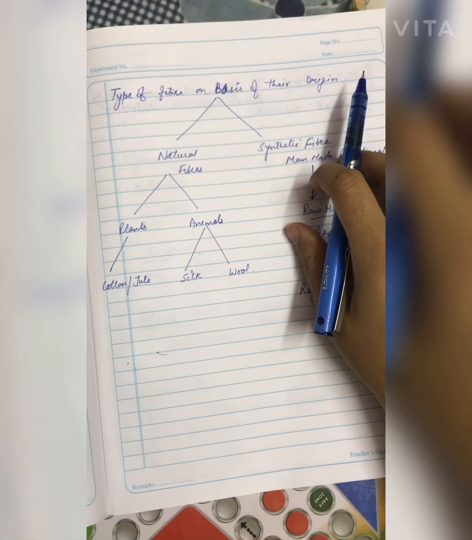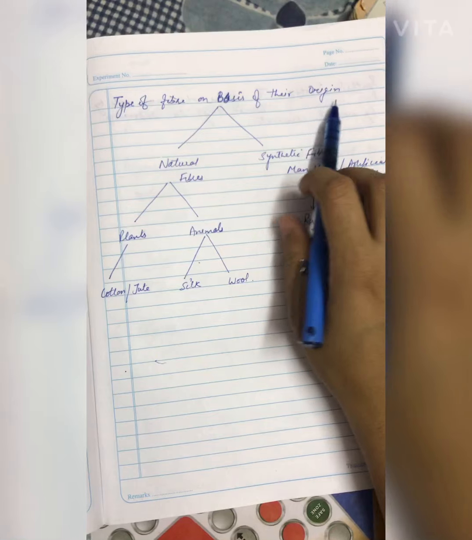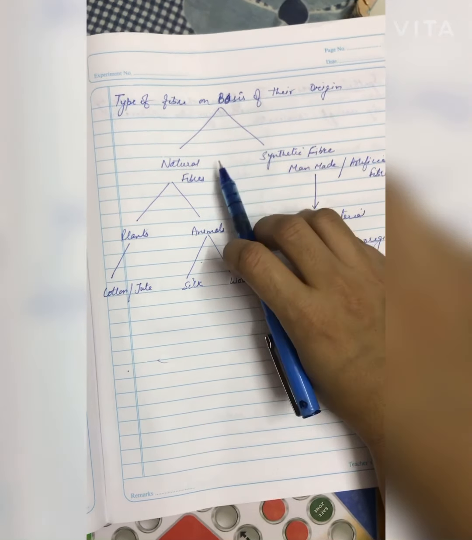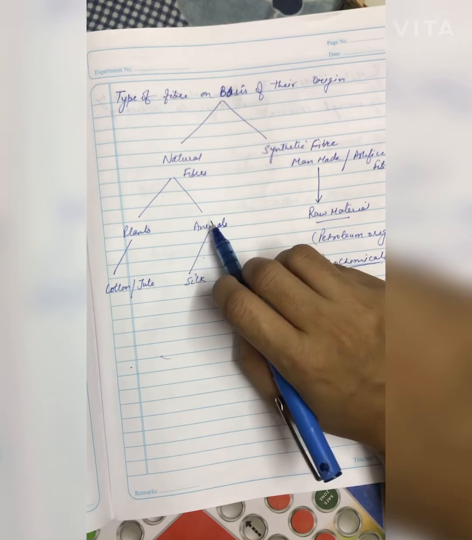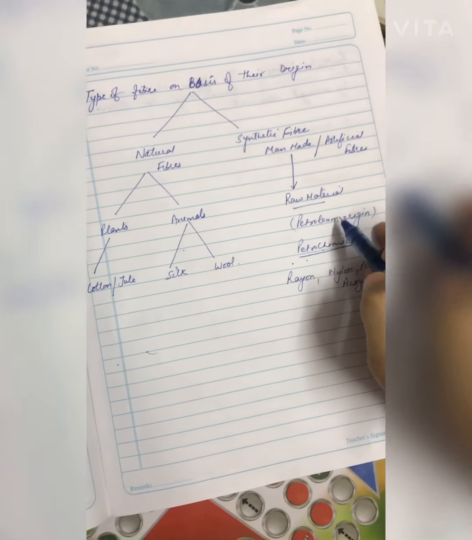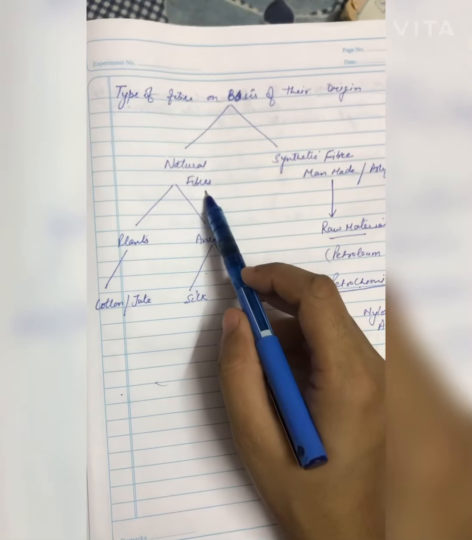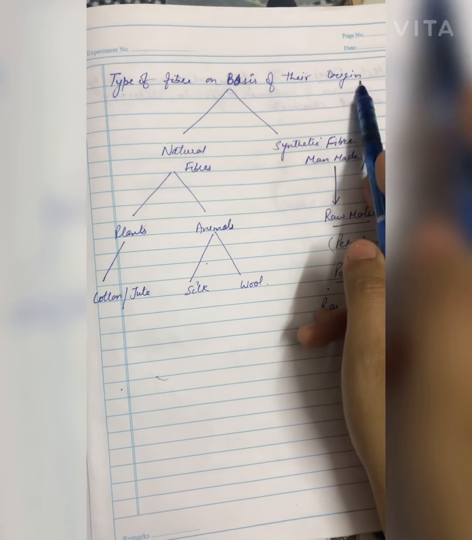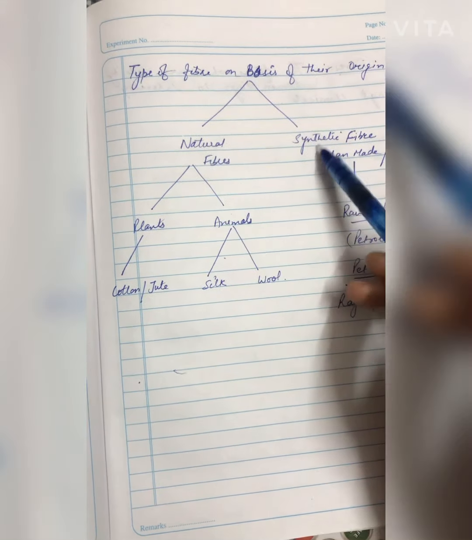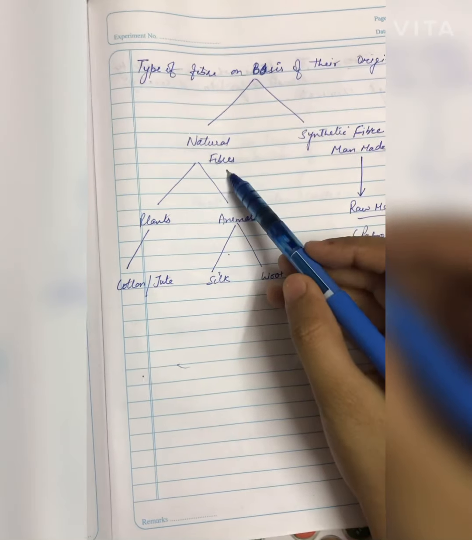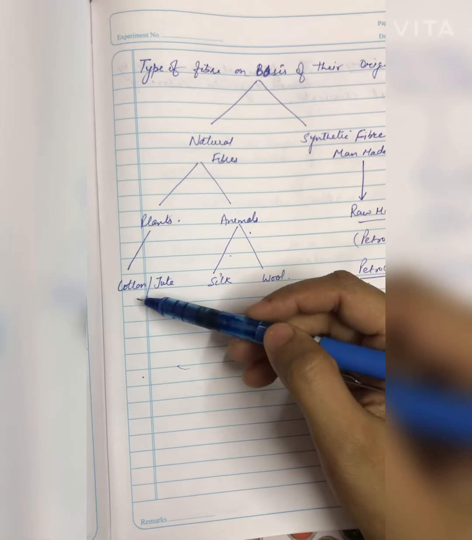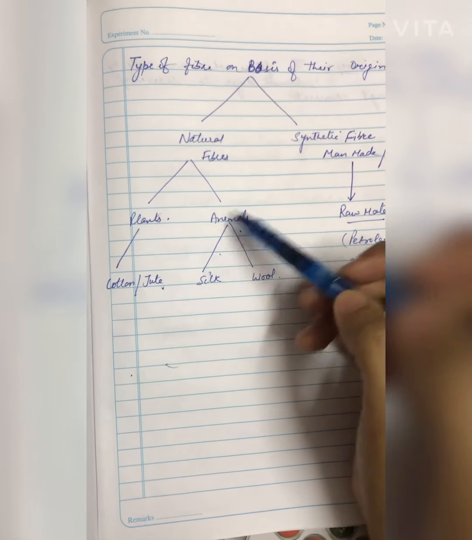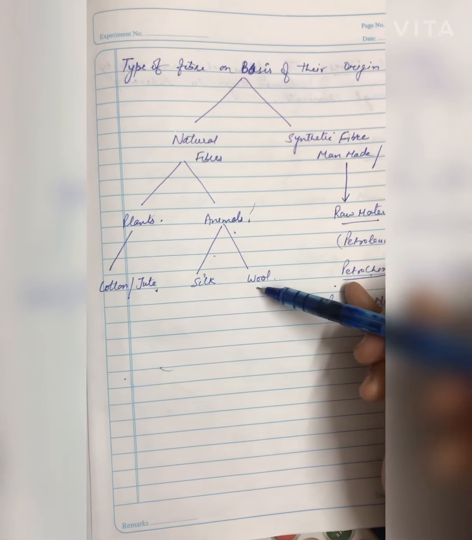So, what are the types of fibers on the basis of their origin? What is their raw material, whether we are getting that raw material from plants or animals, or whether the raw material is of petroleum origin? So we are going to discuss them. On the basis of origin, there are two types: natural fibers and synthetic fibers. Natural fibers have two divisions, plants and animals. From plants, we have cotton and jute. And from animals, we have silk and wool.